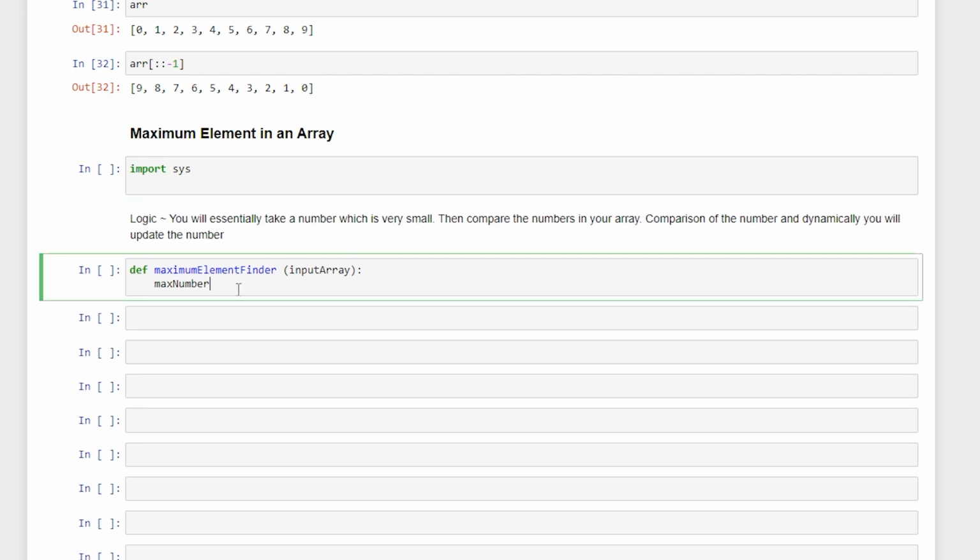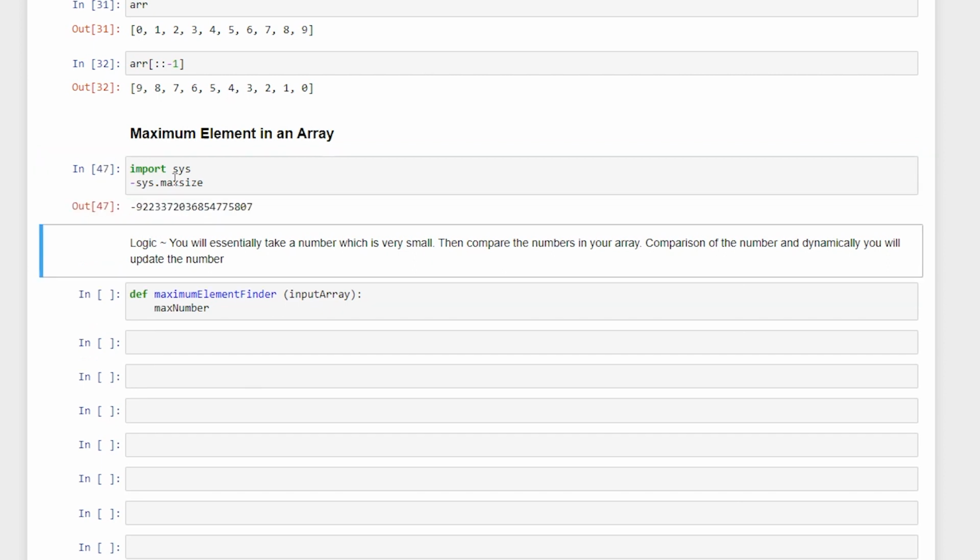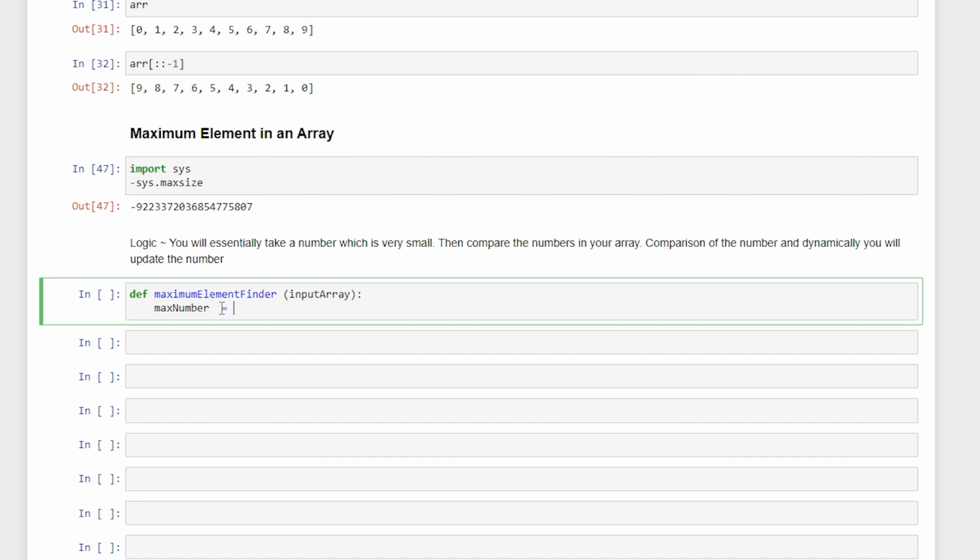Okay, so this is the logic that goes behind it, and for this we are going to use something known as sys, which has the max size available to us, and I'm going to take negative since we want a very small number. Okay, so here I am going to say negative sys dot max size.